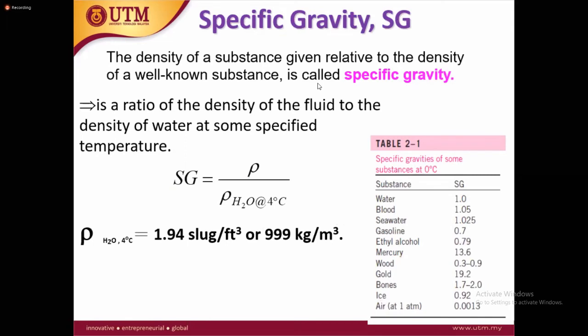One more important thing here is you have to define a specific temperature. Remember, you have to consider the same specific temperature. For example, if you are using the water temperature at 4 degrees centigrade, then you also have to use 4 degrees centigrade for the fluid. If you're using 0 degrees centigrade, then you have to calculate at 0 degrees centigrade. So you cannot take this ratio at different temperatures. You have to use the same temperature to calculate the specific gravity or the density.